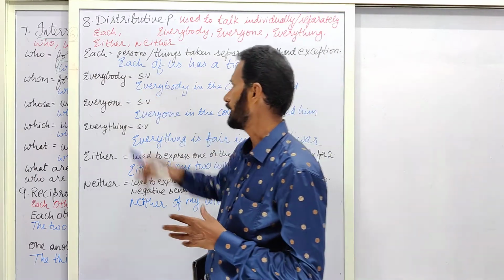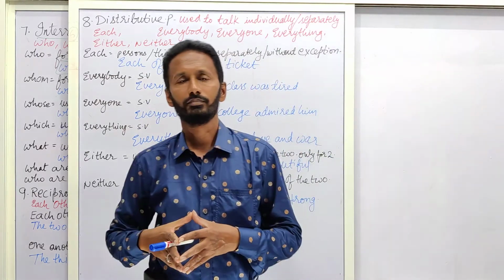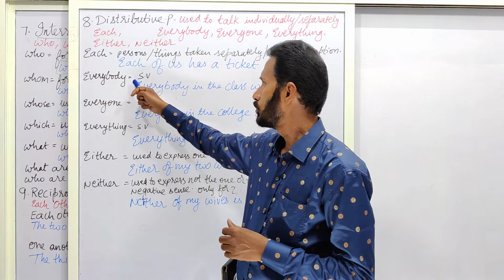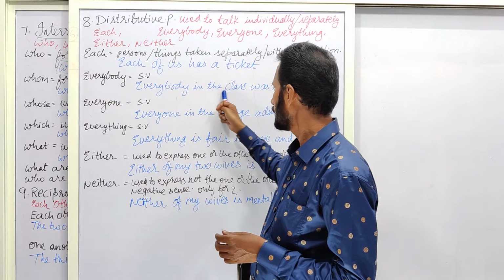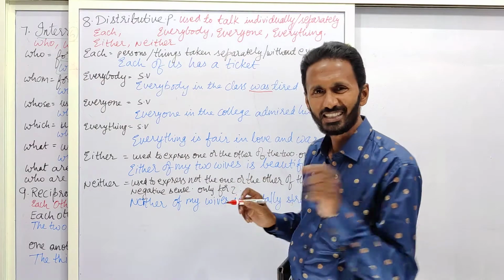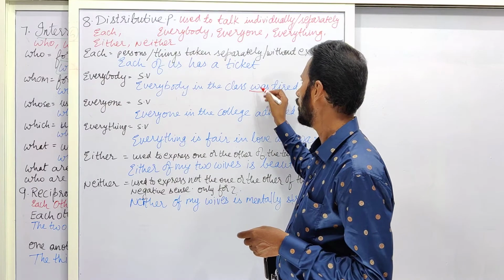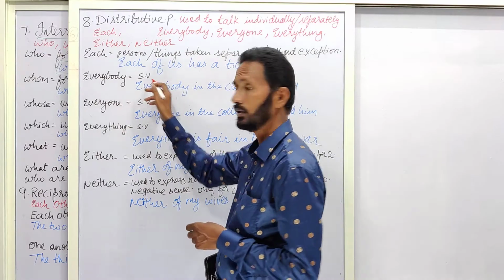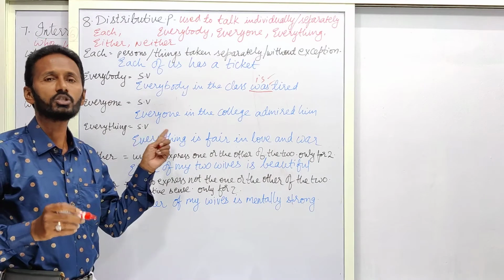Okay. Next one, everybody. It is also used individually only. Everybody in the class was tired. But here a common error is also mentioned. It is used only in singular verb form. For example, everybody in the class were tired is wrong. Everybody in the class is tired or was tired are correct. So it is used in the singular verb form only. Next one, everyone. It is also used in the singular verb form only.